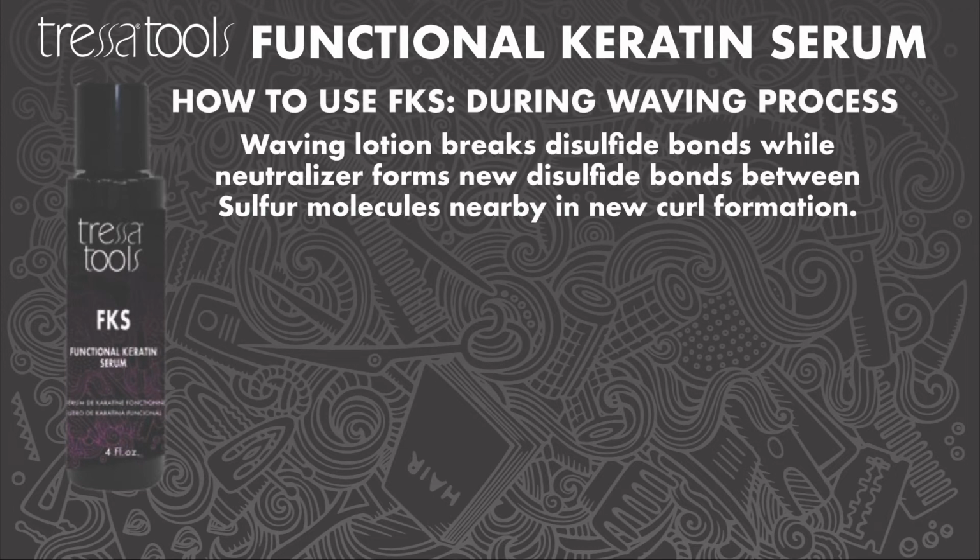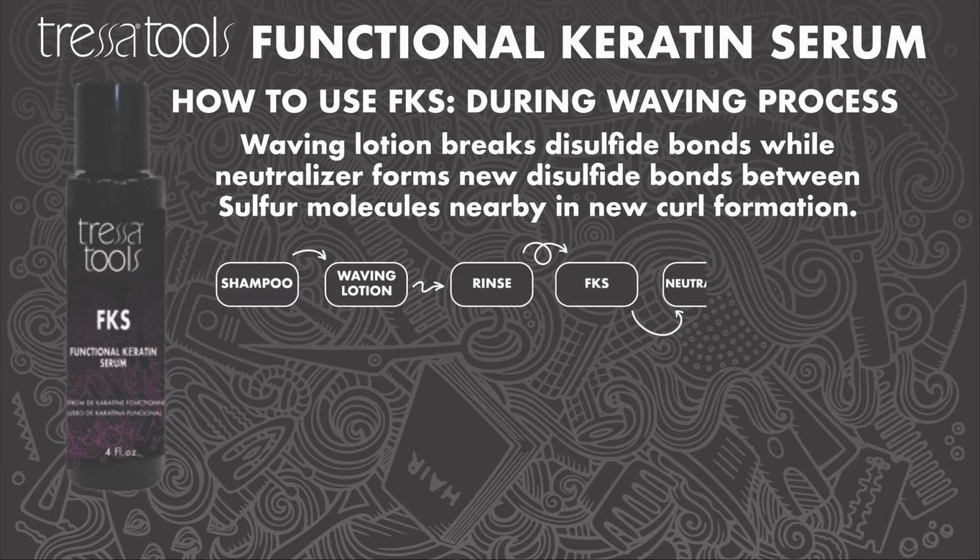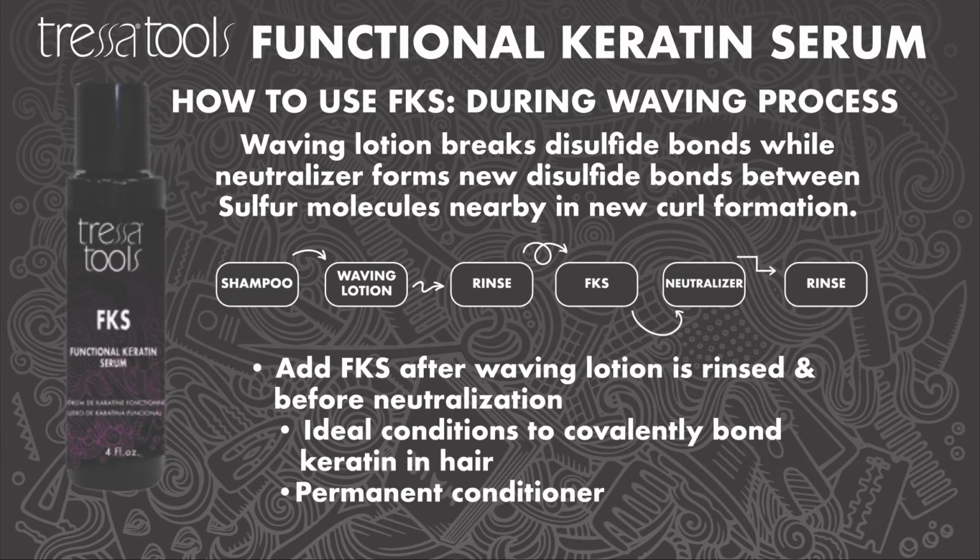Using FKS during the permanent waving process creates the ideal opportunity for permanent conditioning results. The abundance of available keratin binds with the hair's existing cysteine as the bonds reform, creating strong crosslinks and new, stronger disulfide bonds. This not only improves the hair's condition, but reinforces and adds longevity to the newly formed curl patterns. To use FKS during a waving service, simply apply it to the hair after your first rinse.